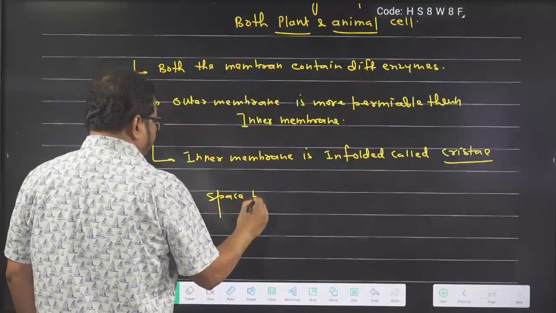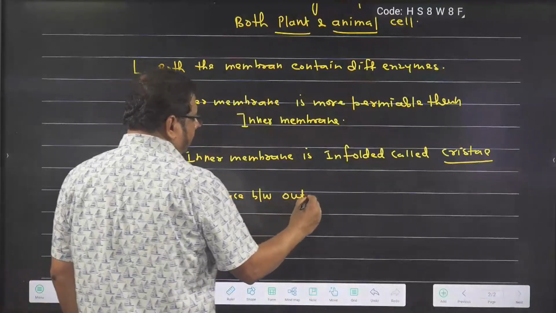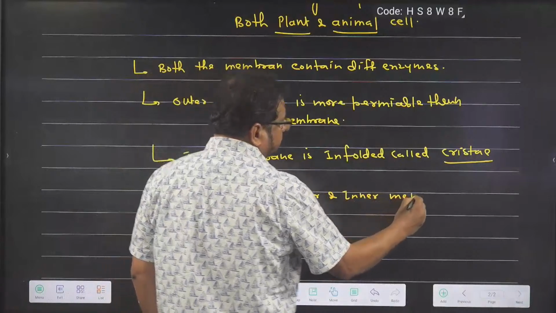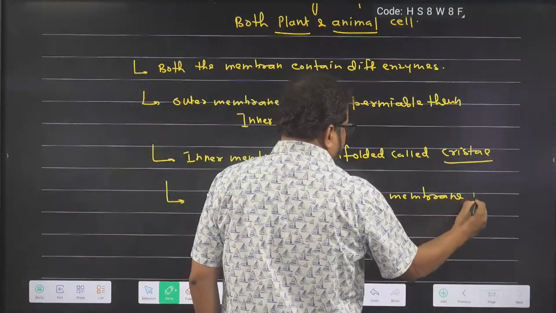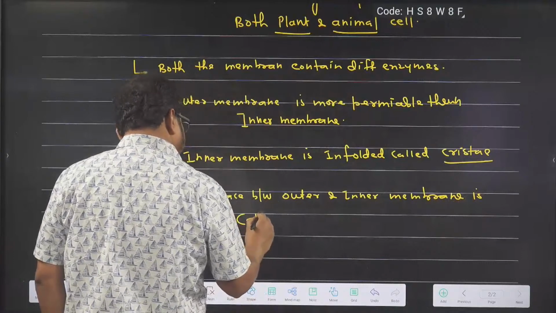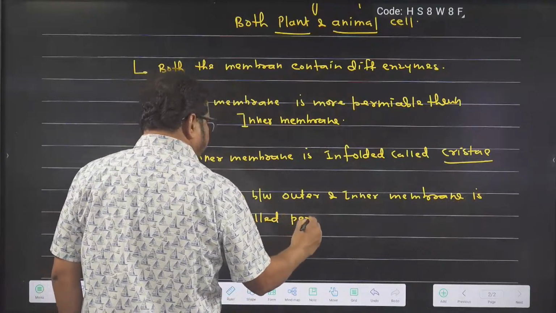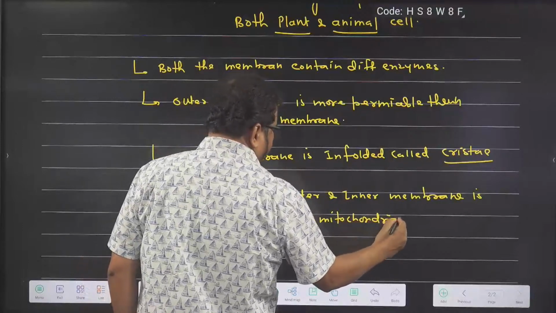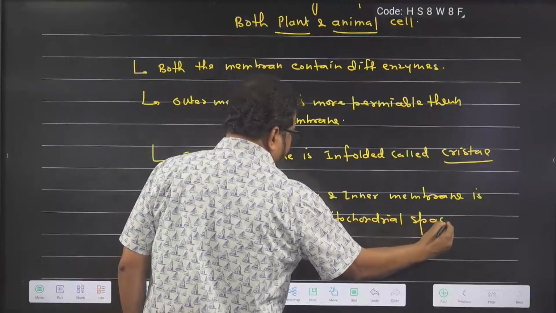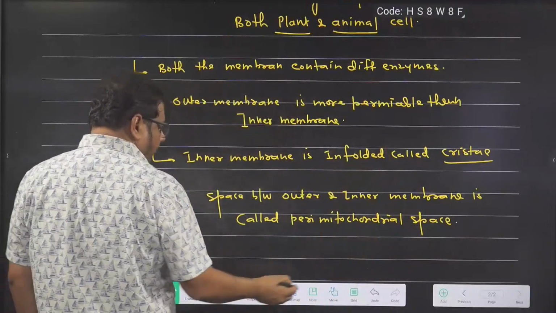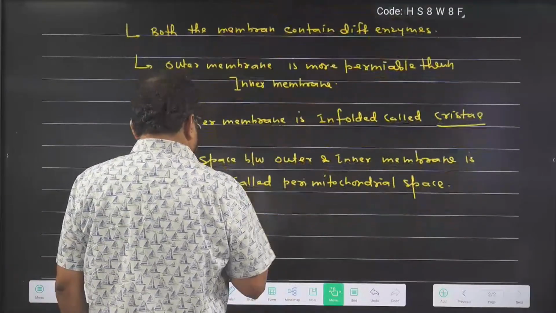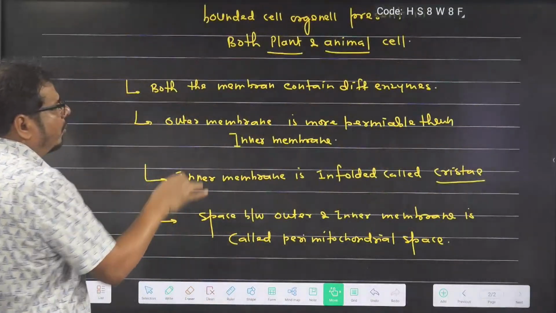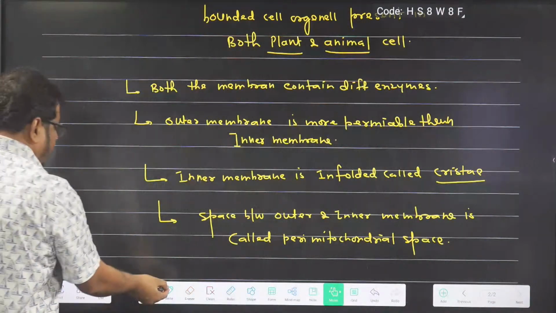A space between outer and inner membrane is called perimitochondrial space. Got the idea? So let me draw the diagram so you can get a better connectivity. You note it out, then I am going to draw the diagram, then I will write, then you get a better connectivity.